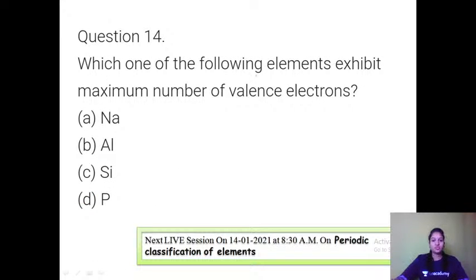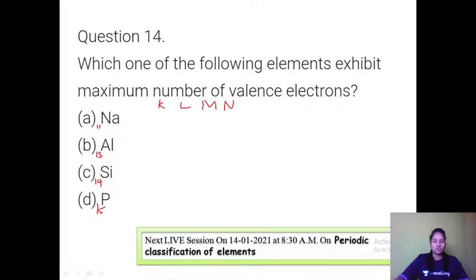Question 14. Which of the following exhibits maximum number of valence electrons? Let us write the K, L, M configuration and see. This is atomic number 11, 13, 14 and 15.